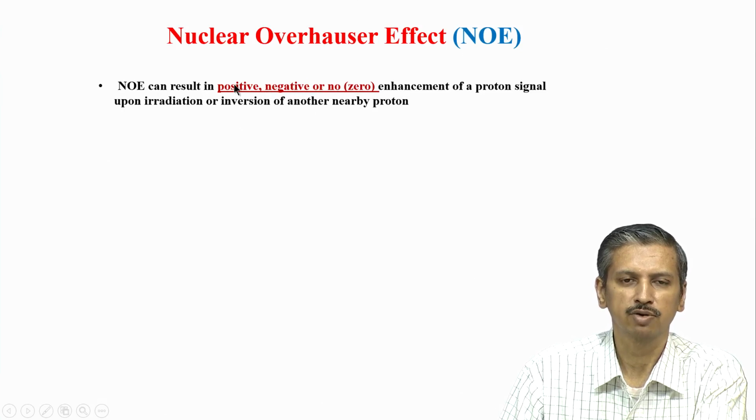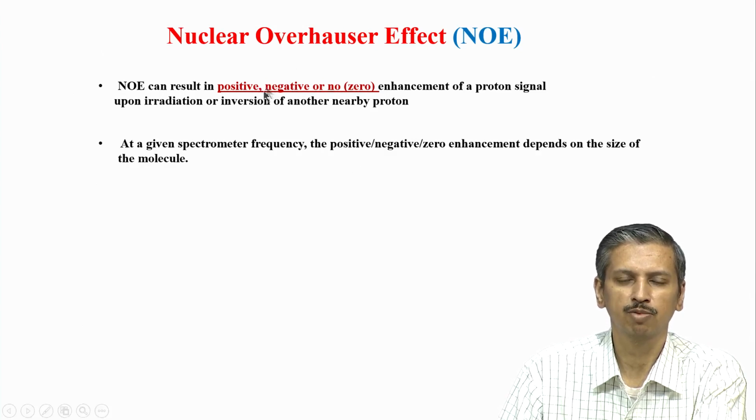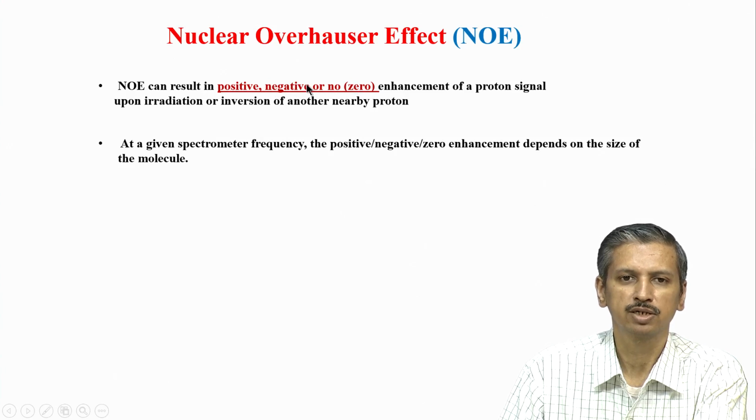But otherwise, generally, if two protons are close in space and I irradiate one hydrogen, the second hydrogen may either experience an increase in intensity or population, that is positive, or it may experience a decreased intensity. Now, this increase and decrease basically comes from the population difference between the energy levels. That is why the intensity changes.